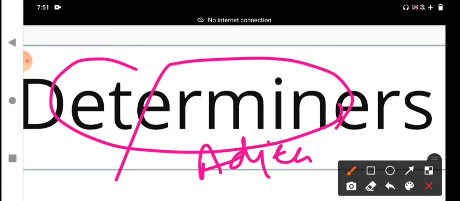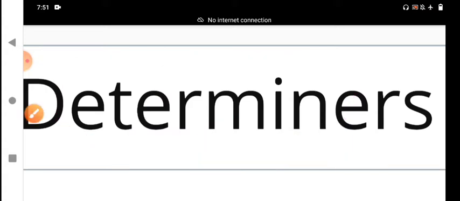Okay, before going to discuss determiners, what is meant by determiner? What is the definition of the determiner? What is the introduction of the determiner? Kinds of determiners? Usage of determiners? All these things we must know in this session, my dear students.